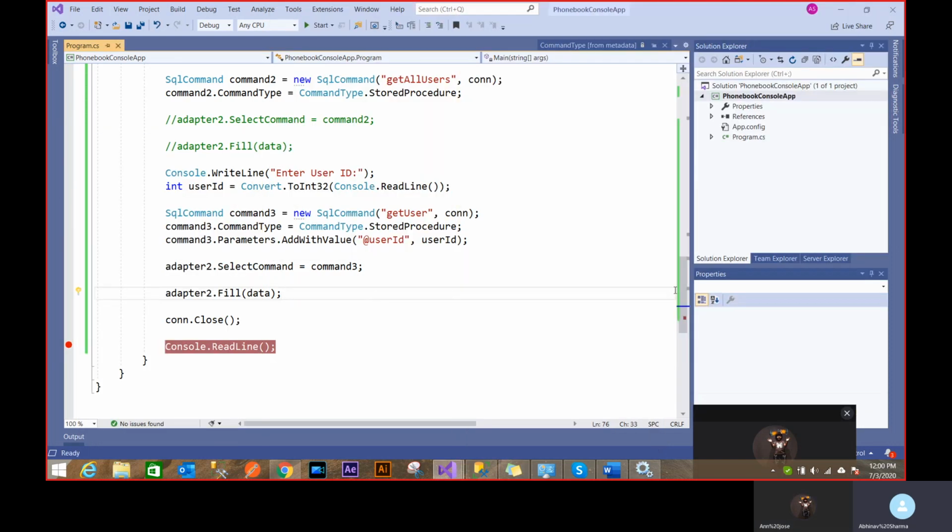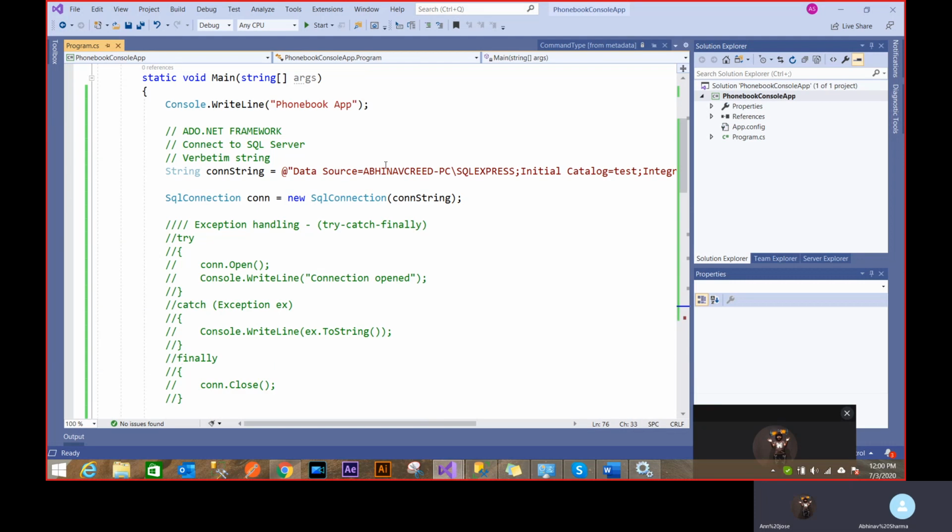So the first thing that I see, which is very bad, is this string is on my C# side. I don't like it. And this is something that I want people to change automatically depending upon where this application is going, right? So the first thing I'm going to use is app config. This is something that provides you a way to provide configuration of your application.